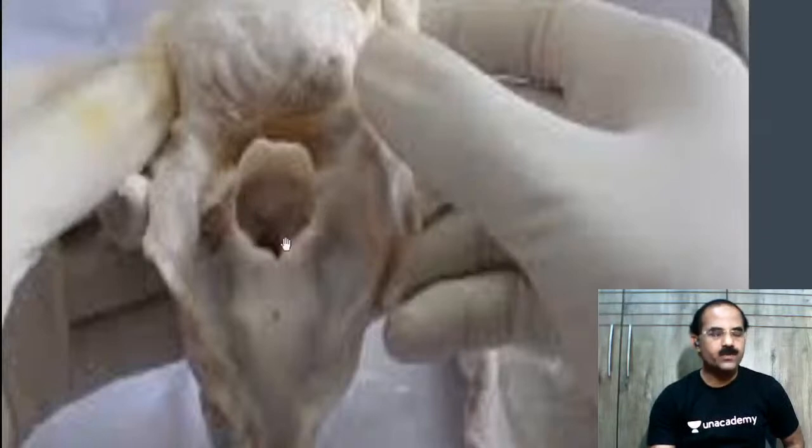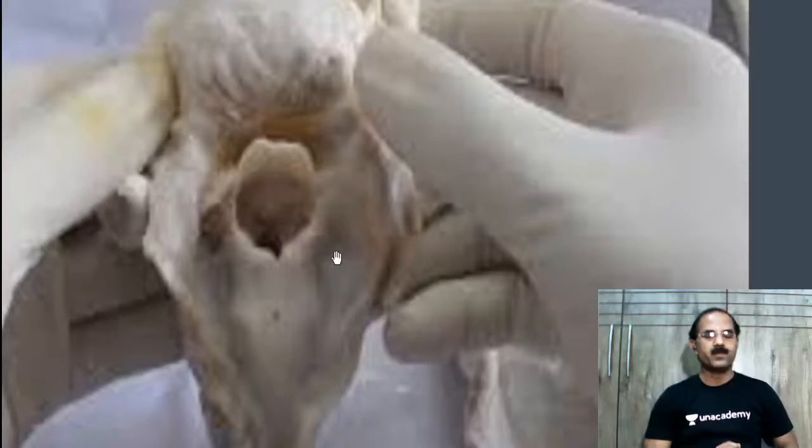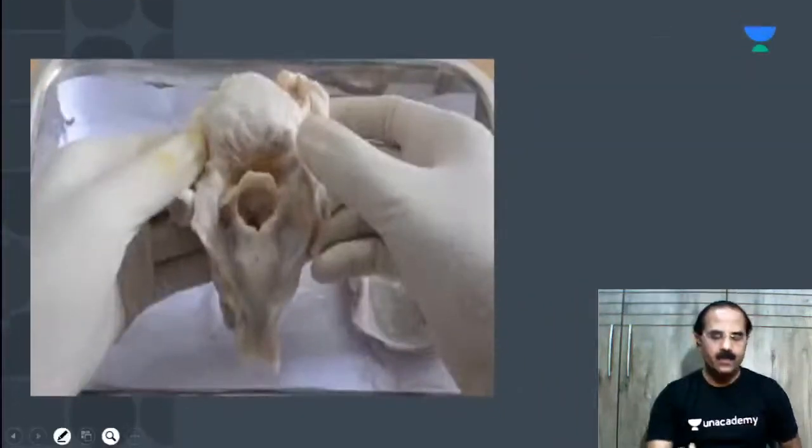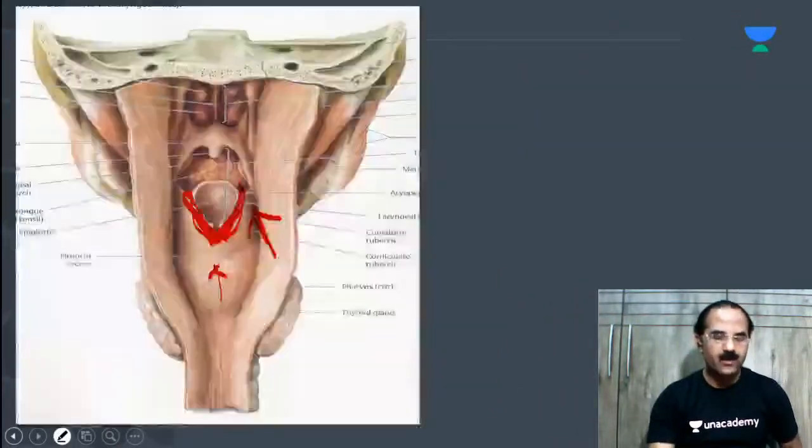And what are these folds here? These are the aryepiglottic folds, and the thyroid cartilage. Between them is the pyriform fossa. Between the thyroid cartilage and the larynx, that's also fine. So the pyriform fossa has the thyroid cartilage and the thyrohyoid membrane.